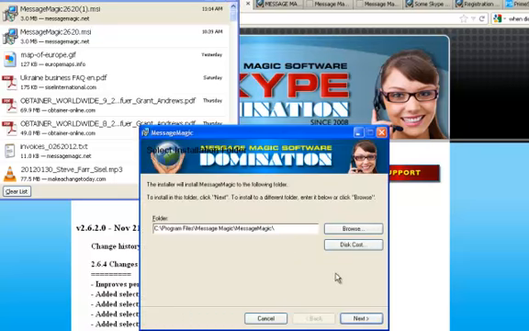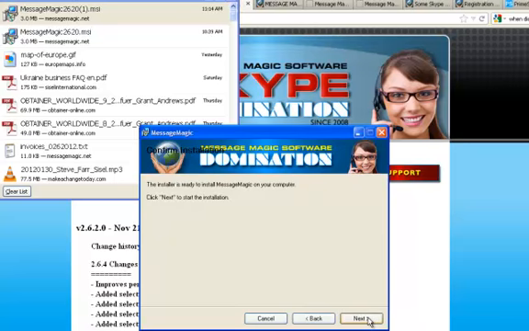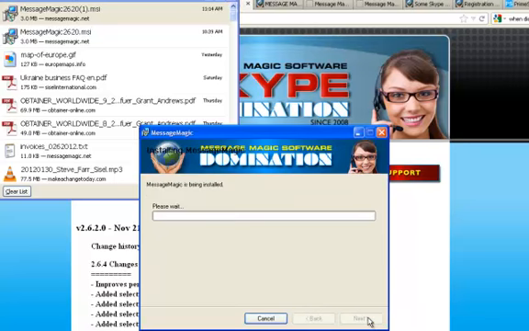I'm just going to accept the default location for it to be saved, but you can change it to a different area if you prefer. Just click next a couple times and away it goes.